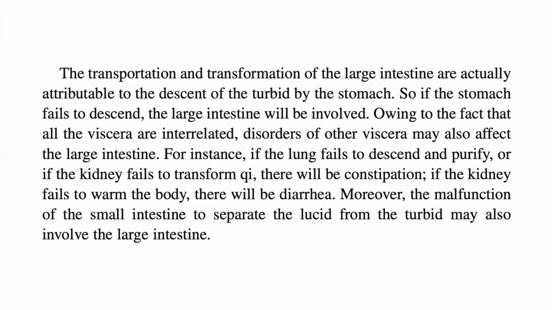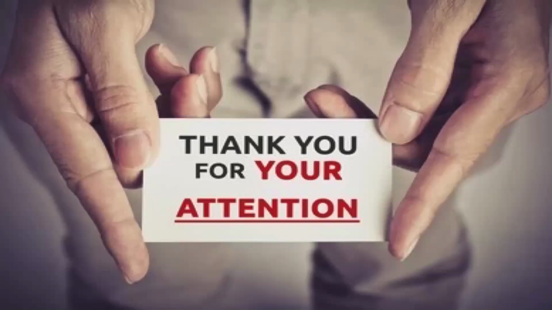The transportation and transformation of the large intestine are actually attributable to the descent of the turbid by the stomach. So if the stomach fails to descend, the large intestine will be involved. Owing to the fact that all the viscera are interrelated, disorders of other viscera may also affect the large intestine. For instance, if the lung fails to descend and purify, or if the kidney fails to transform chi, there will be constipation. If the kidney fails to warm the body, there will be diarrhea. Moreover, the malfunction of the small intestine to separate the lucid from the turbid may also involve the large intestine.